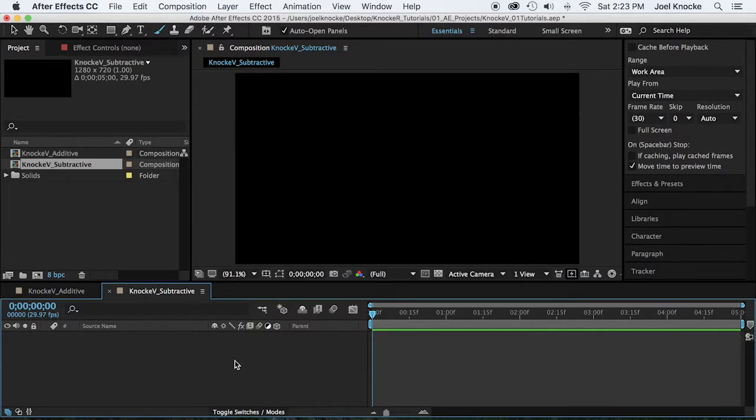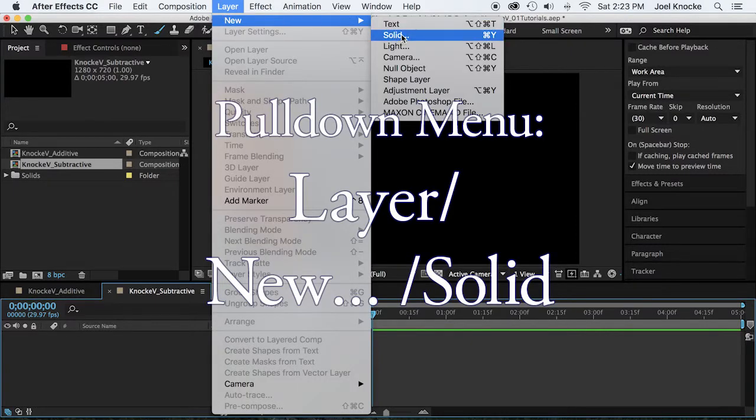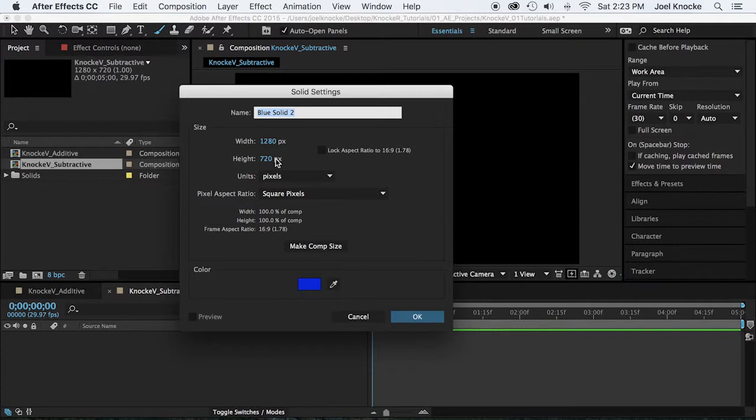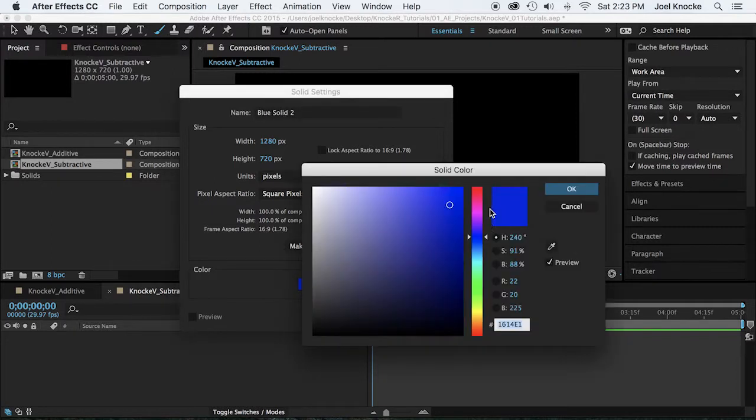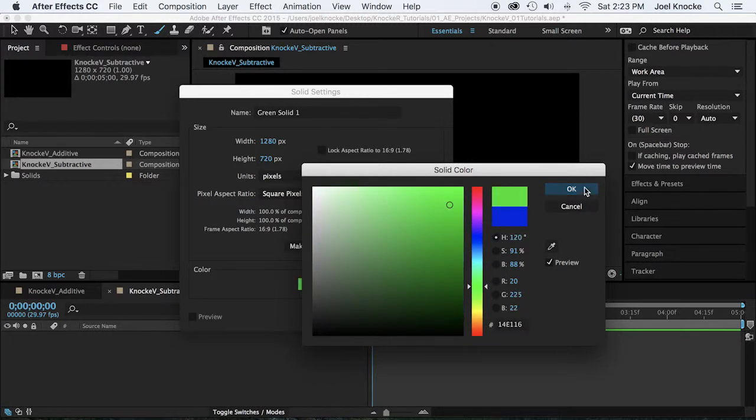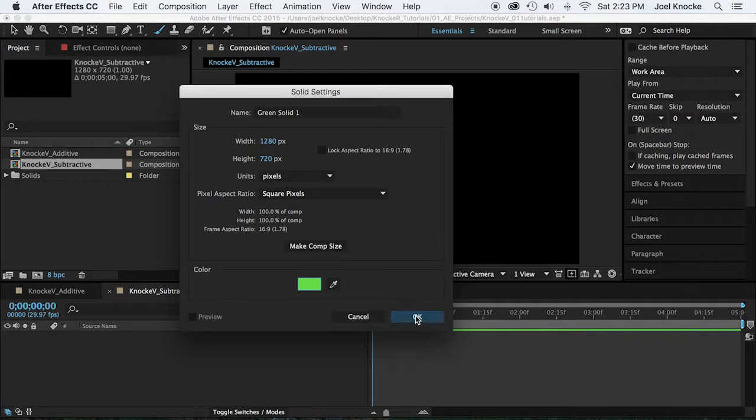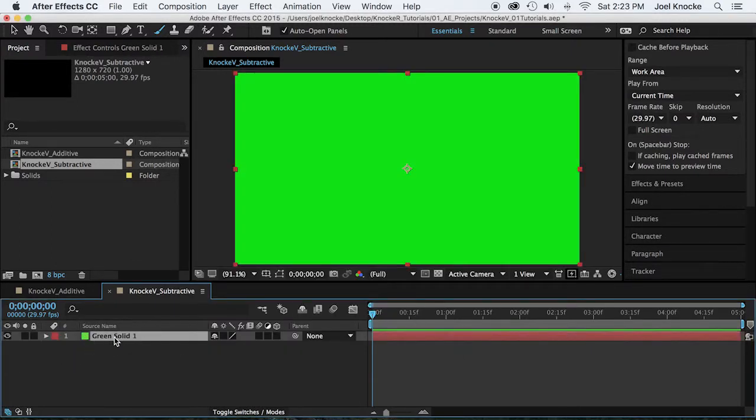Now we have no layers in here yet. We can use the layer we already have, but that seemed to confuse people during class. So what we will do is we will make a new layer with a different color so that we'll be able to tell them apart. So go to Layer, New, Solid, and this time choose a different color. Let's say green. So here's green solid. Set the workspace to paint.